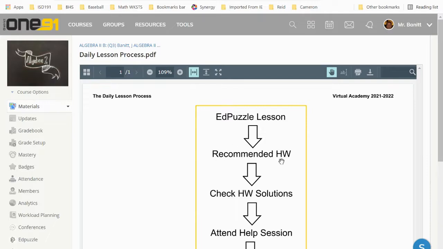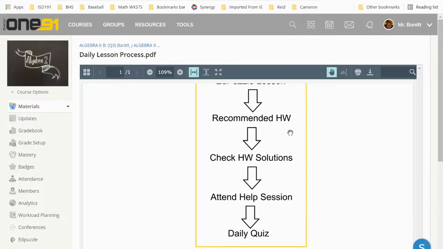Then you complete the recommended homework assignment. Most of those assignments will be completed using Kami, or you could complete those on paper and just upload a picture of that in Schoology for your points. Then you should check your own homework solutions. There will always be an answer key provided, and I'll show you where that is. But check your own so that you can see how you did, and then make corrections if you need to.